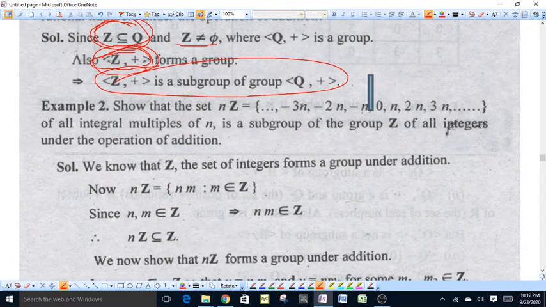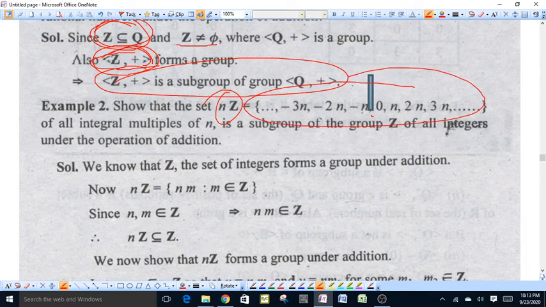Now we take another example. Show that the set nZ, that is the set of multiples of n, multiples of integers, that is ..., minus 3n, minus 2n, minus n, 0, n, 2n and 3n.